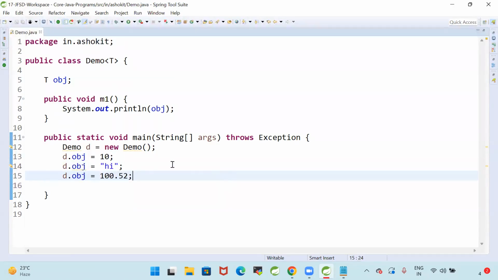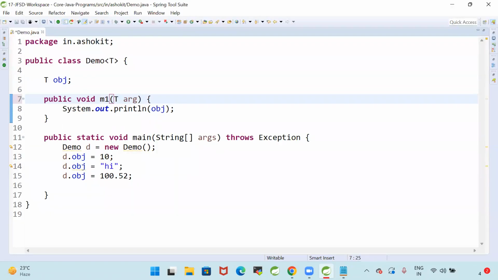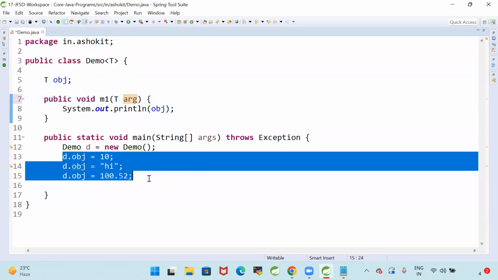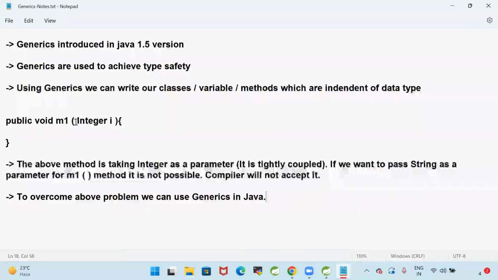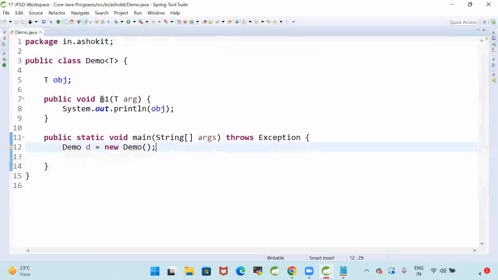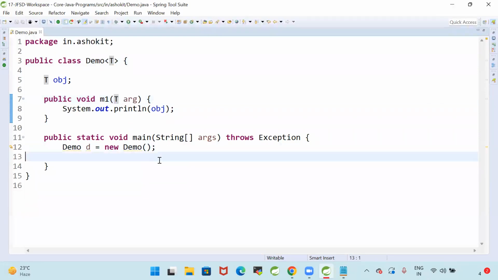So like this, when I take T obj, for the m1 method also, I can take T of arg. That method can take any parameter now, because earlier I had taken a method with integer as a parameter. Now I'm not taking integer as a parameter, I'm taking T as a parameter. T means a type, any type of value you can pass as an input for the method.